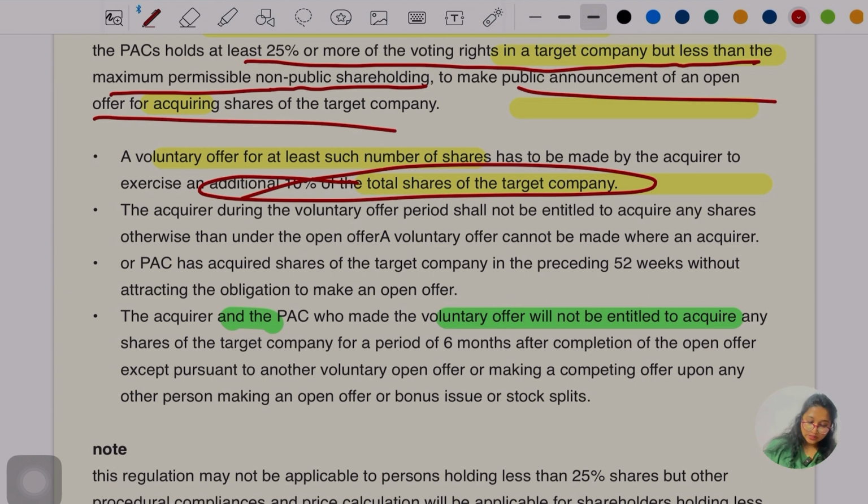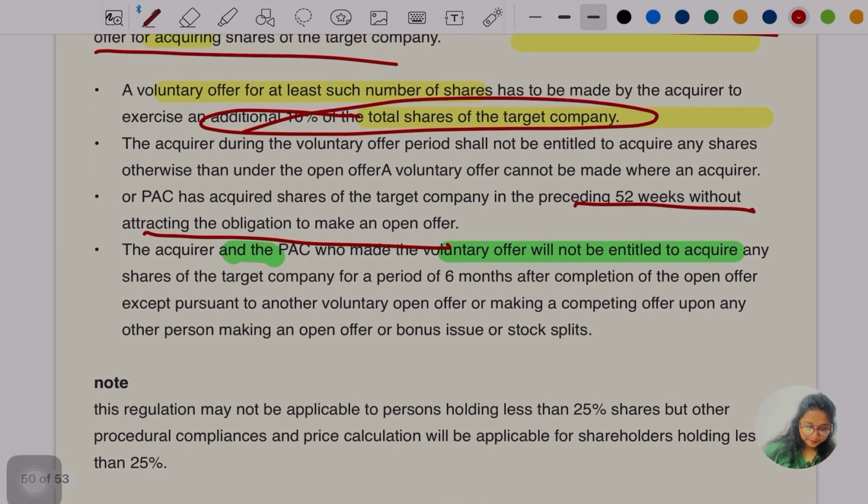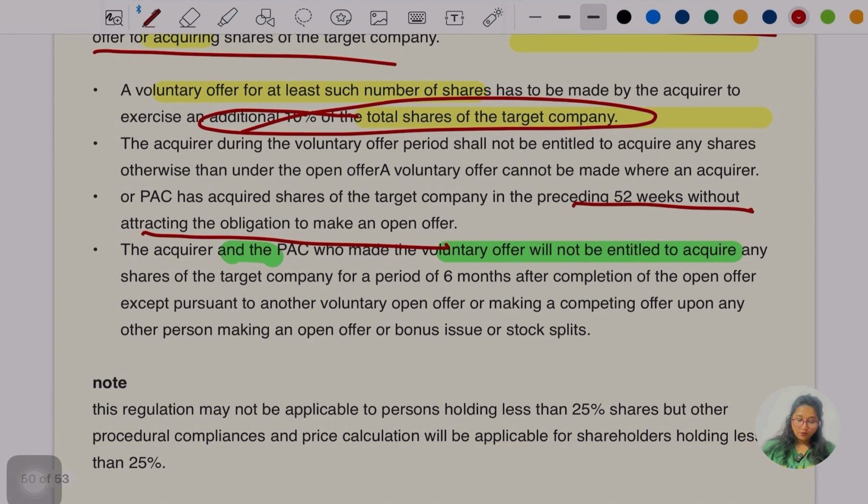And the acquirer during the voluntary offer period shall not be entitled to acquire any share otherwise than under the open offer. A voluntary offer cannot be made where an acquirer or the PAC has acquired shares of the target company in the preceding 52 weeks without attracting the obligation to make an open offer. I have understood this too. They cannot go for any acquisition of shares. The acquirer and the PAC who have made the voluntary offer will not be entitled to acquire any of the shares of the target company for a period of 6 months.